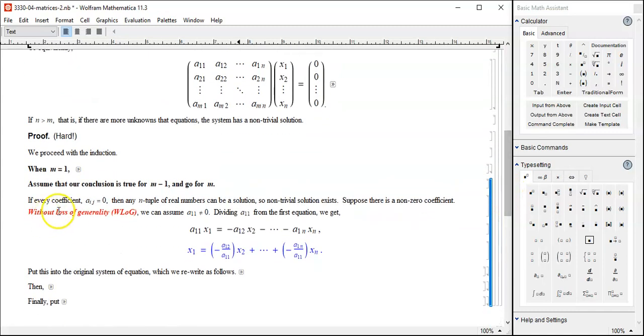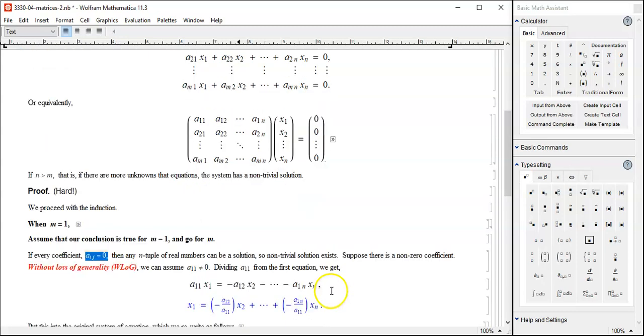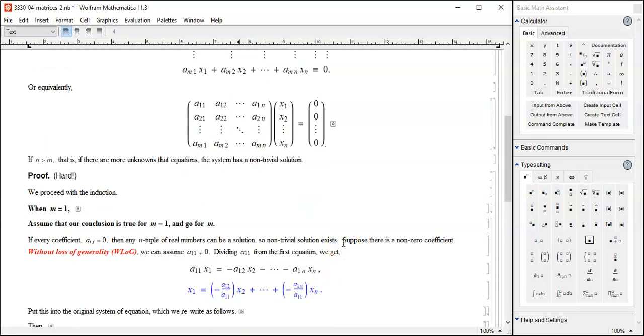Case 1: if every coefficient is 0, then we can put in any number, especially all ones, for example. So a non-trivial solution exists.